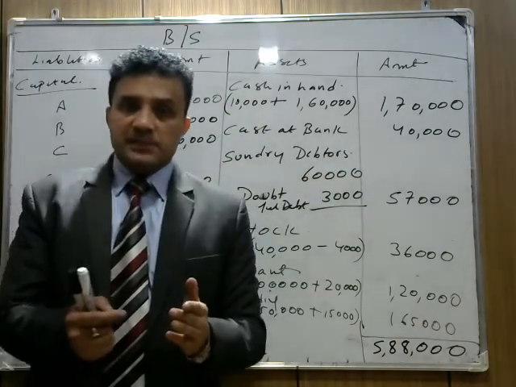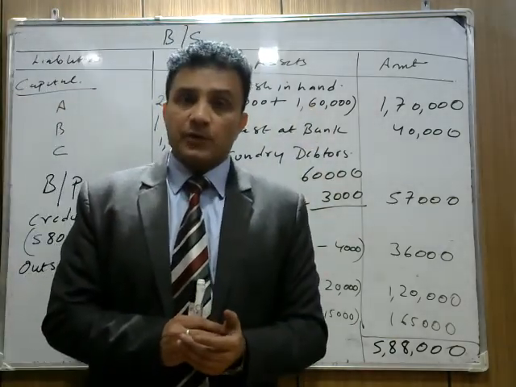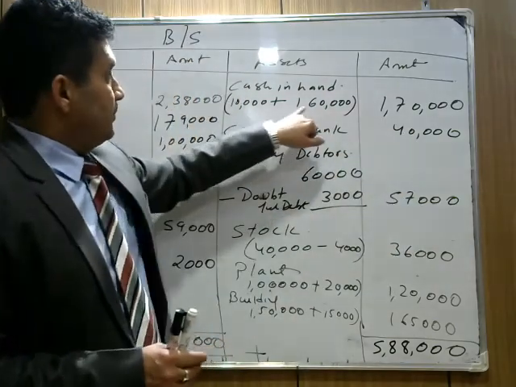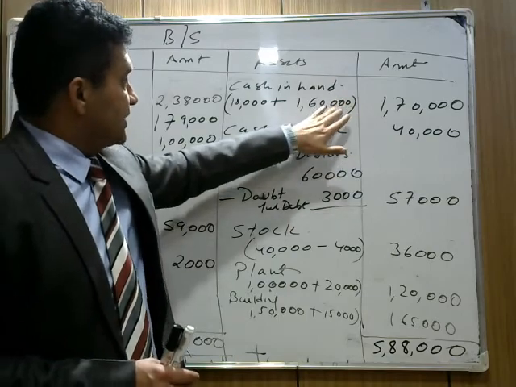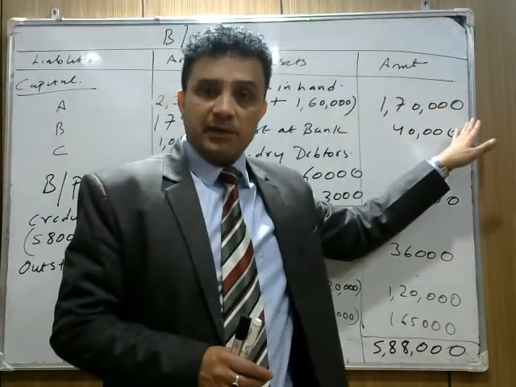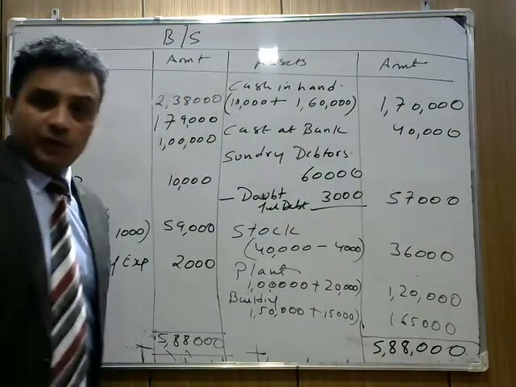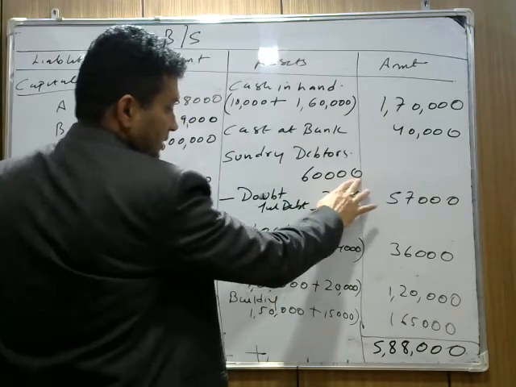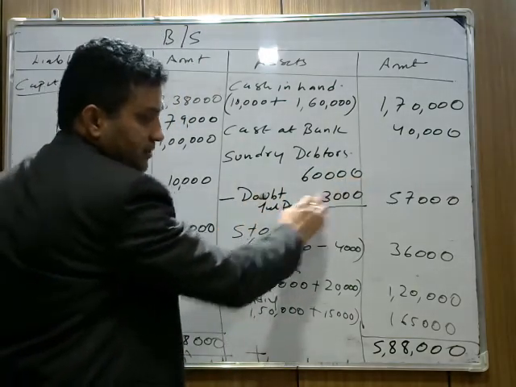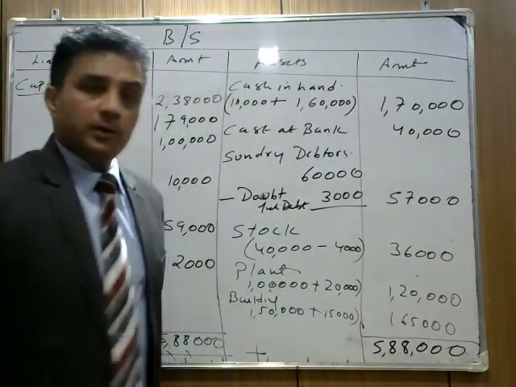Now the new partner brings 1 lakh as his capital and 60,000 as his share of goodwill in cash. That comes to 1,60,000. How much cash does the firm have now? 1,60,000 plus 10,000, it's 1,70,000. Similarly, cash at bank is 40,000, which is given in the question. Debtors is 60,000 less doubtful debt of 3,000, which we do not expect to receive, so we write 57,000 as the new debtors.